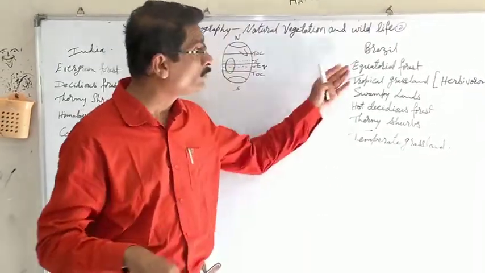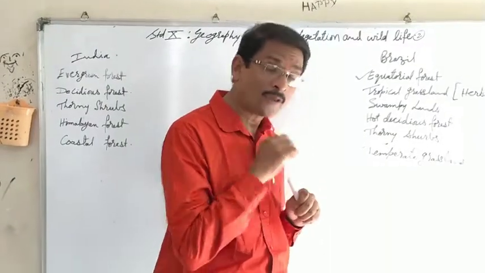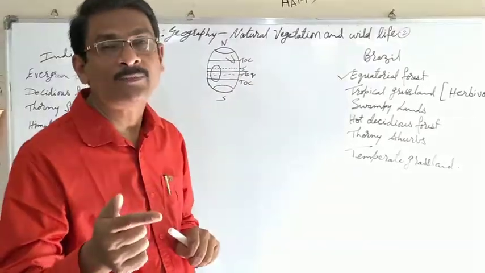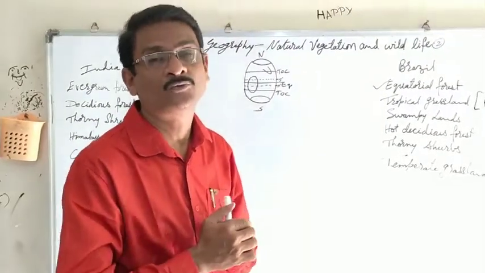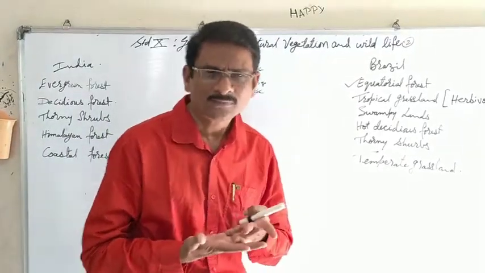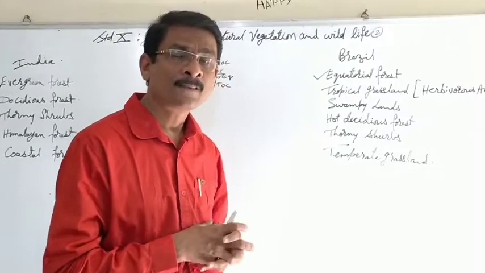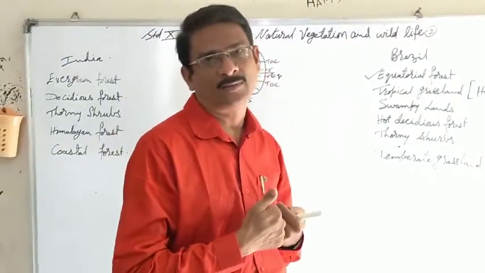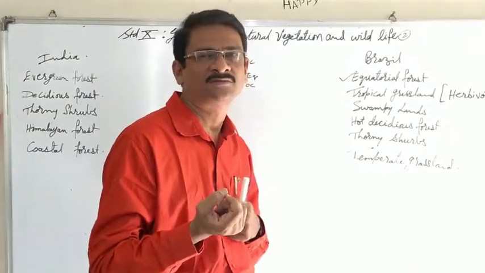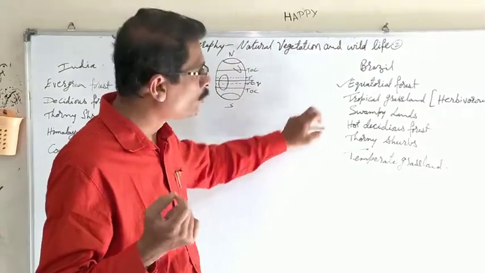Also, we know that equatorial forests are known as the sinkhole or the lungs of the world, because they provide nearly 20% of the oxygen to the world. They also absorb carbon dioxide, and because of that they are very precious for the whole world.